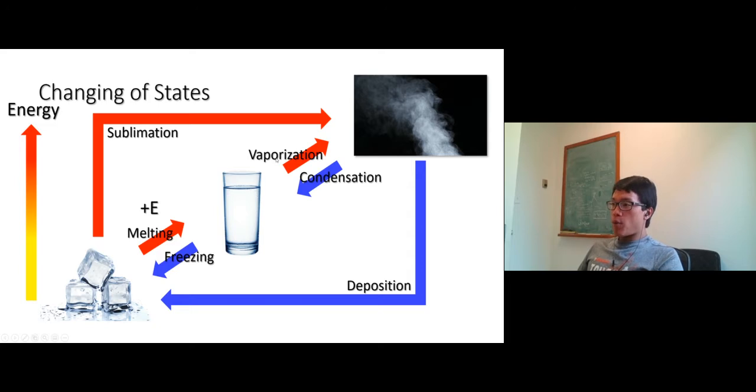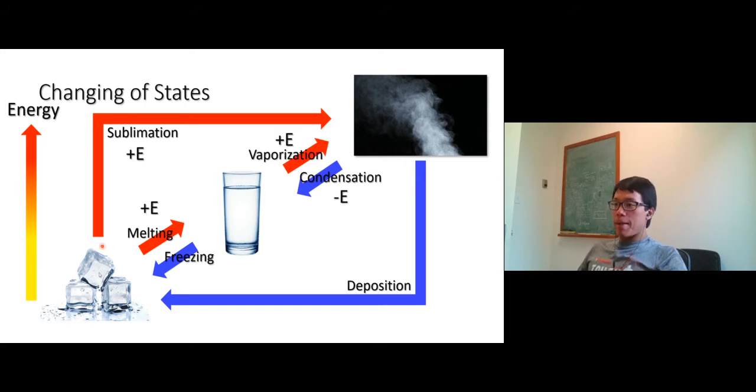Okay, vaporizing. So you have to boil water to make water vapor, right? So in this process, you have to add heat into it. In other words, the liquid water has to absorb energy. So this process is endothermic as well. Now, coming down from gas back down to liquid, right? Condensation. It has to release energy, from a high energy state to a lower energy state. So release energy, exothermic process, right?